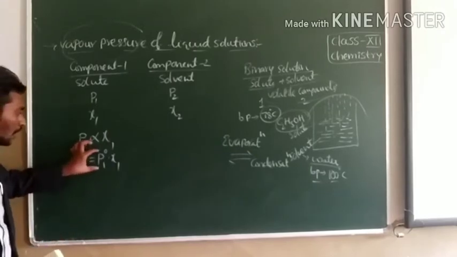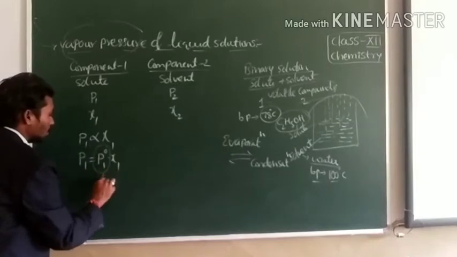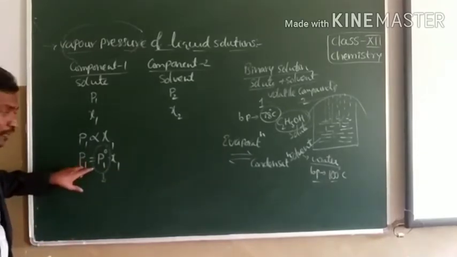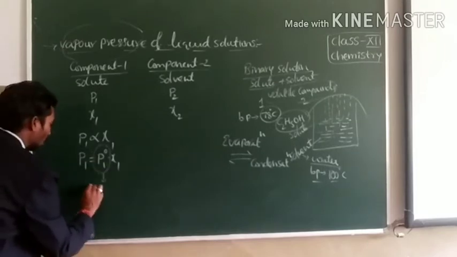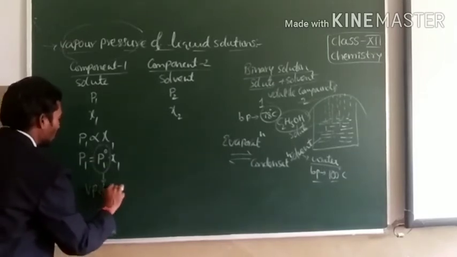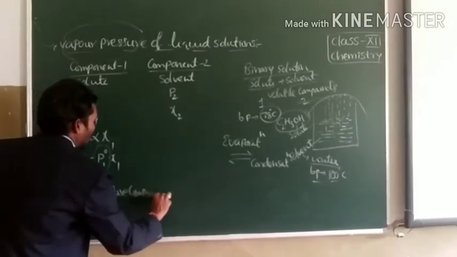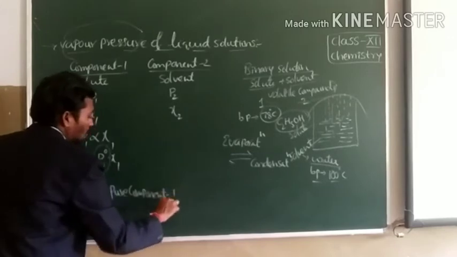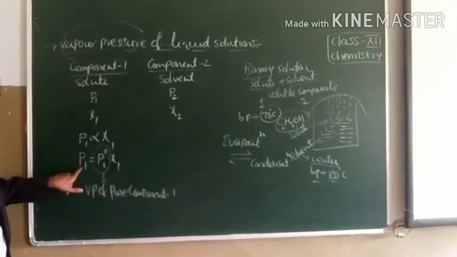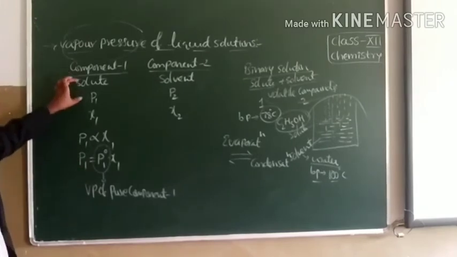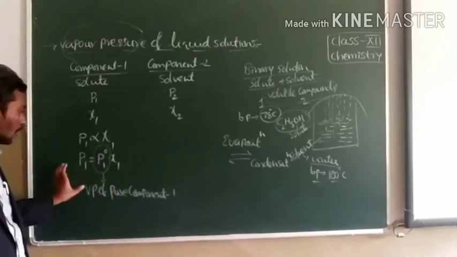Here P1 naught is the proportionality constant. That means P1 naught is the vapor pressure of pure component 1. P1 naught is the vapor pressure of pure component 1. Here P1 is the partial vapor pressure of component 1 and chi1 is the mole fraction of component 1.